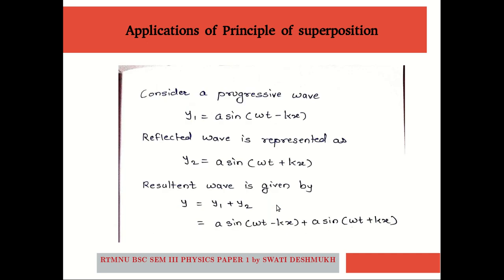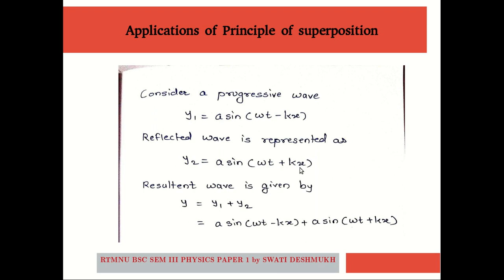So, what is the mathematical treatment of a stationary wave? Consider a progressive wave y1 equals a sin(omega t minus kx). The reflected wave, which has the same frequency, wavelength and speed as this progressive wave, is represented by y2 equals a sin(omega t plus kx).